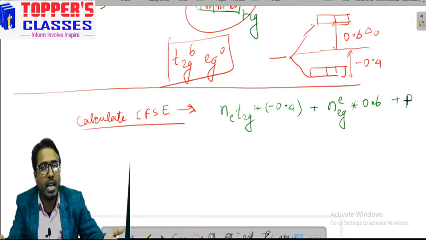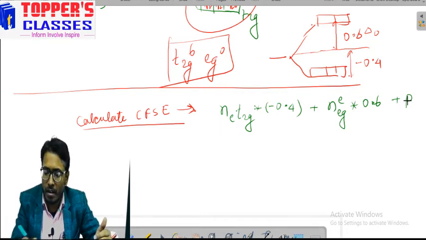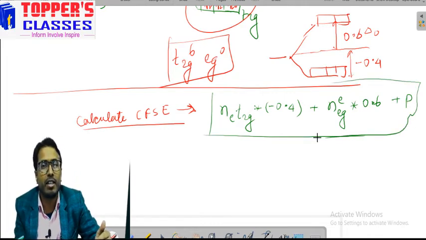If there is pairing, in case of low spin, there will be pairing energy. So this is the formula to find the crystal field stabilization energy.